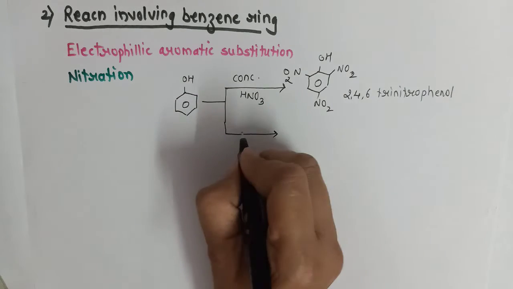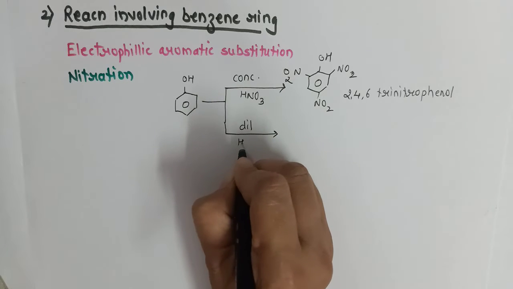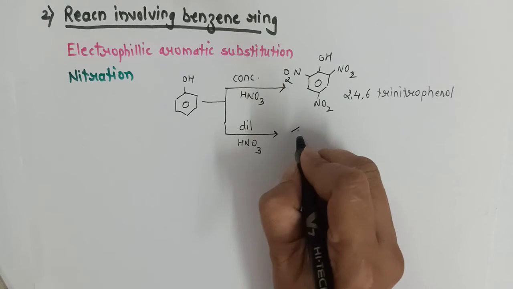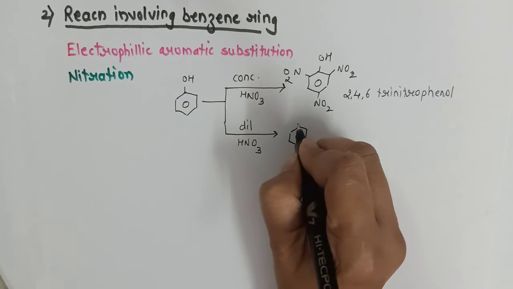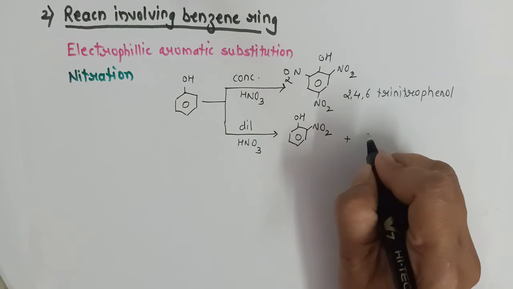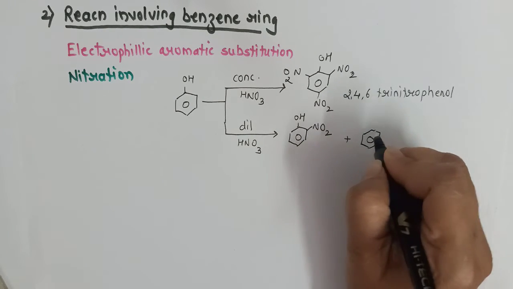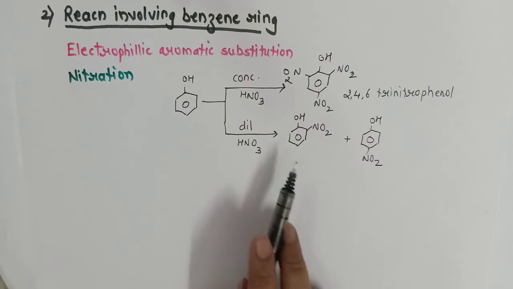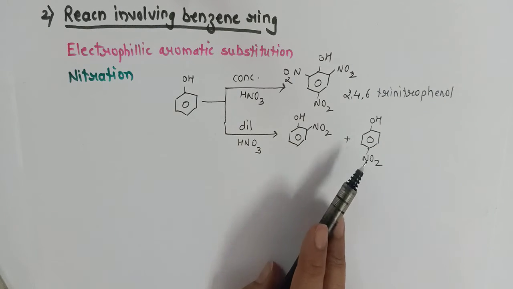But on the other hand, if phenol is treated with dilute nitric acid, then we don't get a tri-substituted product, rather we get mono-substituted products: orthonitrophenol and paranitrophenol.